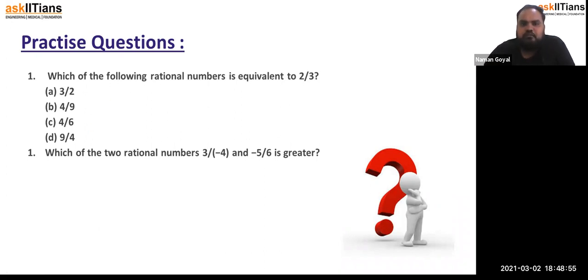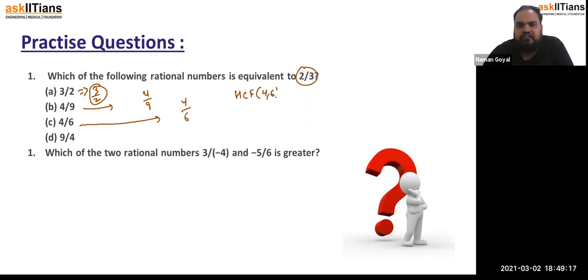Which of the following rational numbers is equivalent to 2 by 3? So 3 by 2, the HCF is 1, so it is already in standard form. So it is not 3 by 2. Now 4 by 9: the HCF is 1, so 4 by 9 is again 4 by 9. Now 4 by 6: the HCF of 4 and 6 is 2, so 4 is divided by 2 and 6 is divided by 2. So what do we get? 2 by 3. So 4 by 6 is written as 2 by 3. So option C is correct.